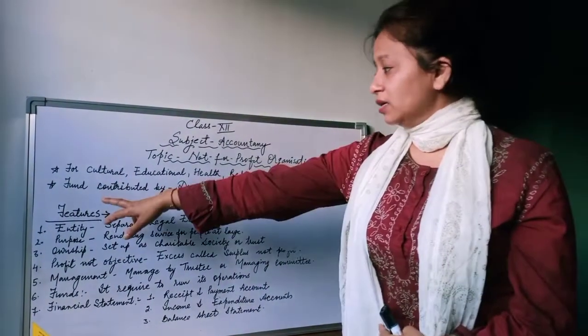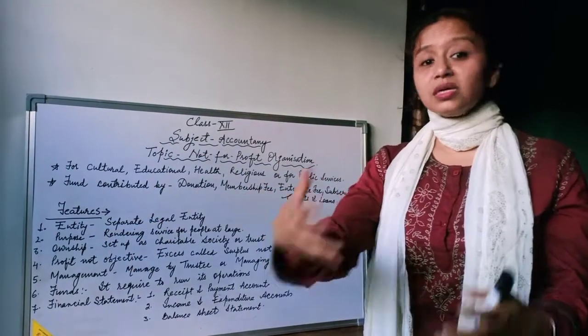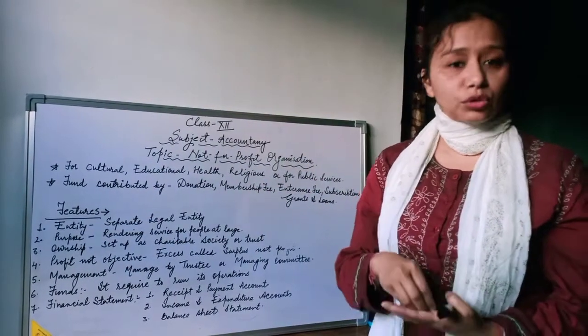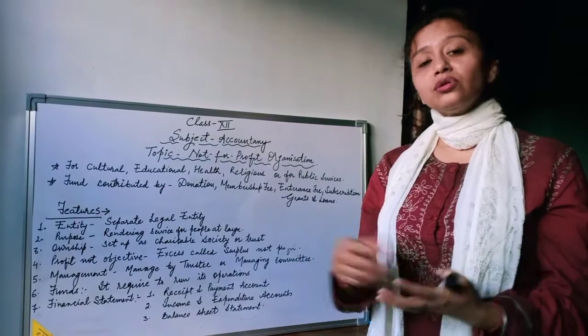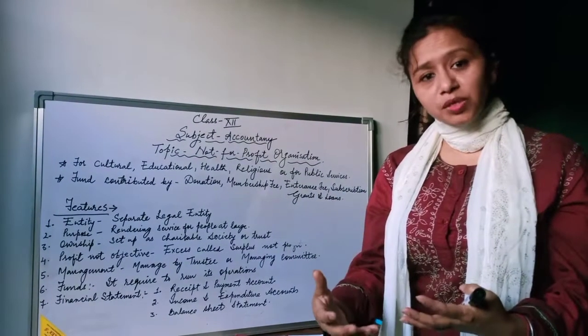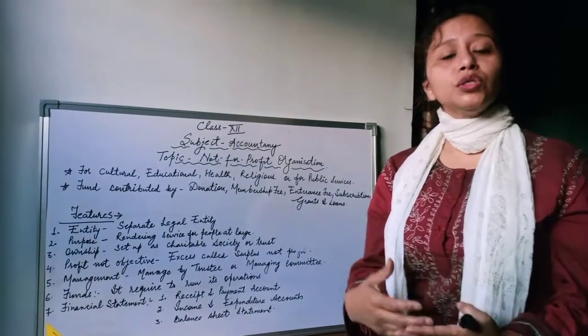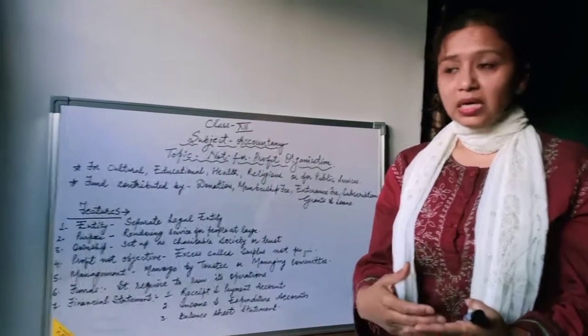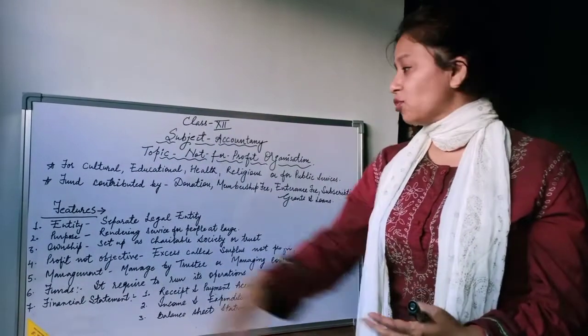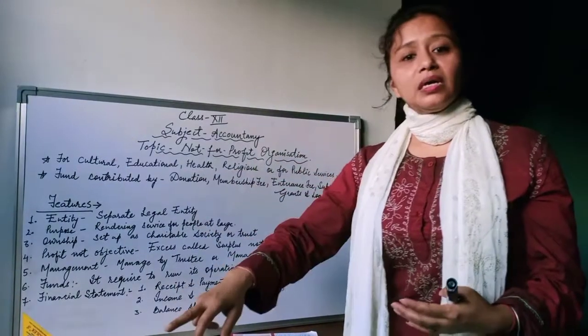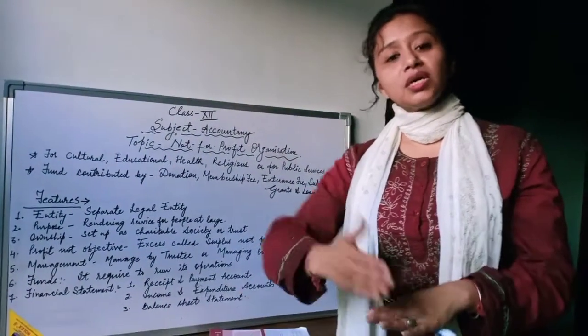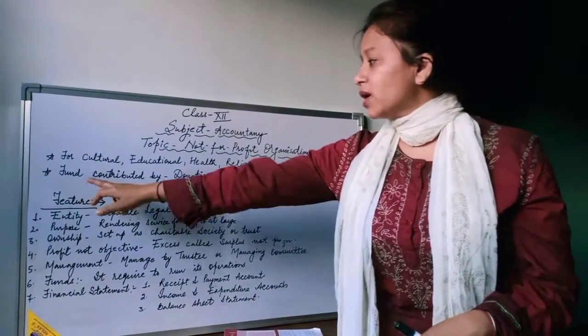Here the word capital is not used, because we do not contribute money for business purposes. Here the money is contributed in the form of a fund. That's why capital is converted into capital fund. How is the fund contributed?